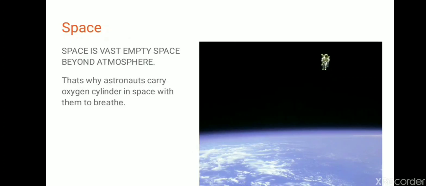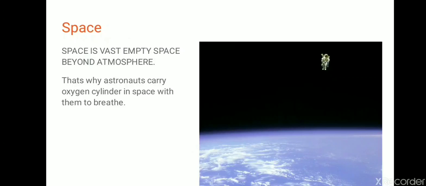Space is the empty space beyond the atmosphere. So when any astronaut goes into space, he will need oxygen, right? Because all of us need oxygen to live. So how will he get the oxygen if oxygen is not present in space? So children, astronauts carry an oxygen cylinder with them to breathe in space.